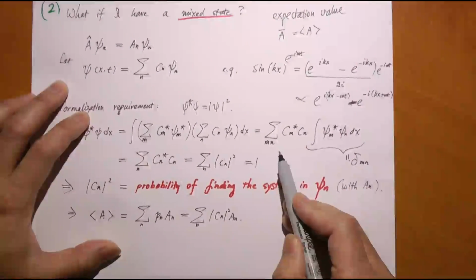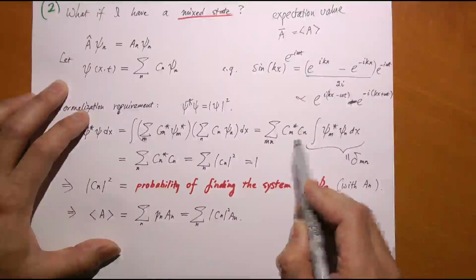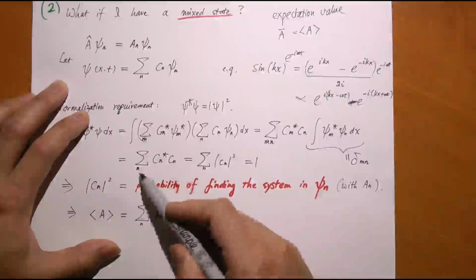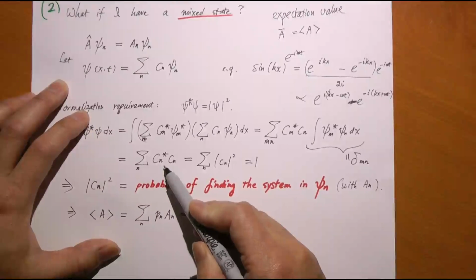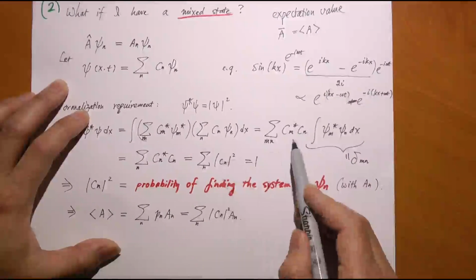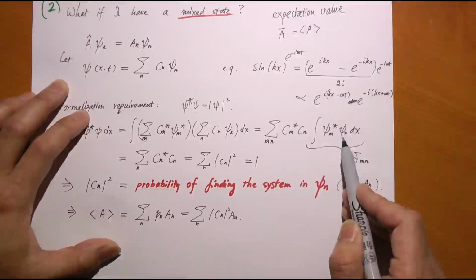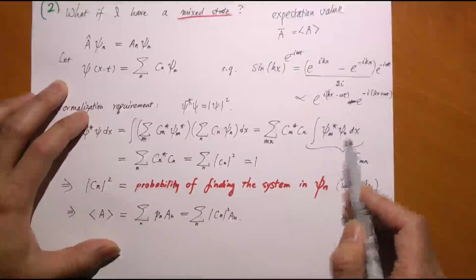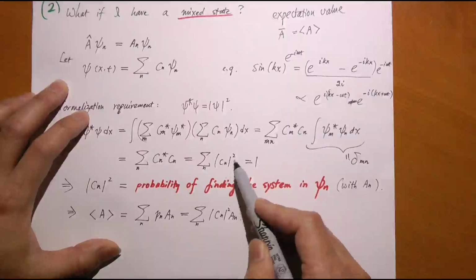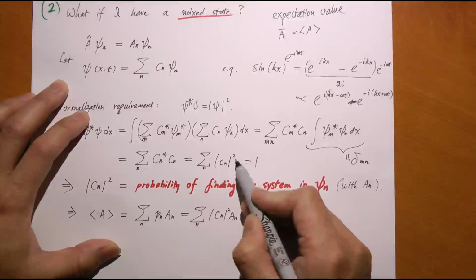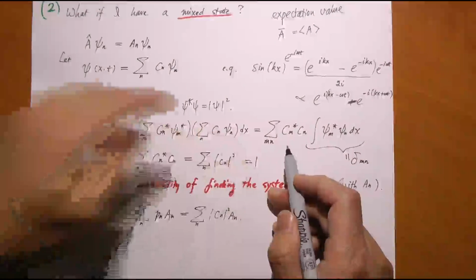So this double sum, in fact, becomes a single sum because m cannot be just anything. It has to equal n, otherwise the sum is 0. So we just have to sum over n. When m becomes n, that is the only time the term is not 0, so I replace m with n. You see that? What's left is this integral, which in this case is just 1, because m equals n. And Cn star Cn is just the modulus squared of Cn. You integrate, you add through all n, you get 1, because by definition the eventual answer is 1.